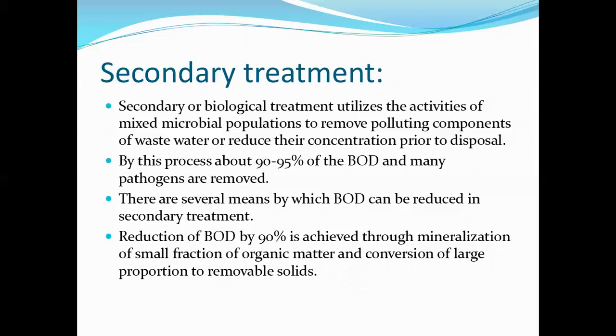Reduction of BOD by 90% is achieved through mineralization of a small fraction of organic matter and conversion of a large proportion to removable solids. First is mineralization, and second is conversion of this material into removable solids.